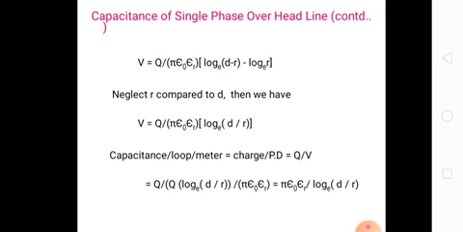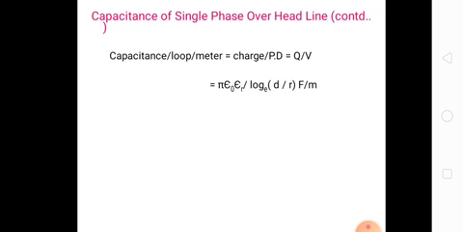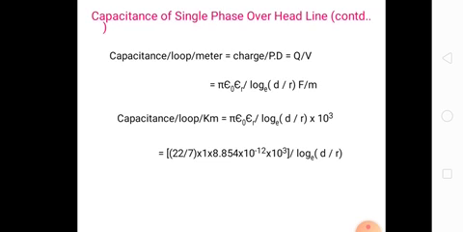Now converting into capacitance, the capacitance is equal to Q by V, where V is Q by pi epsilon log e d by r, so Q gets cancelled. So C is pi into epsilon by log e d by r farad per meter. Here the capacitance is per meter, so the unit is farad per meter. Capacitance per kilometer is pi into epsilon into 10 power 3 by log e d by r farads.